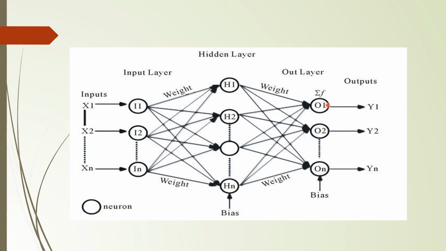From the nodes in the output layer, outputs Y1, Y2, through Yn will be generated. This can be termed a multi-layer perceptron because one hidden layer is there, and at the same time we have multiple inputs as well as multiple outputs generated from it.